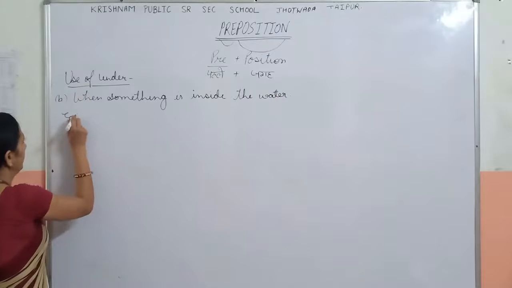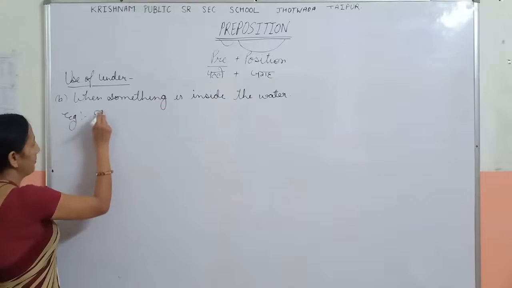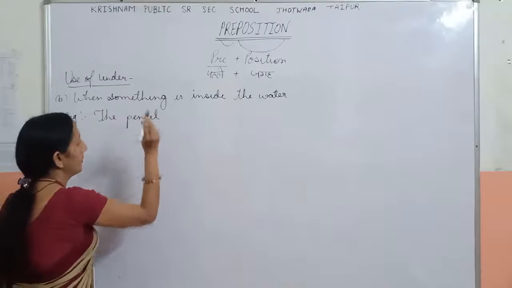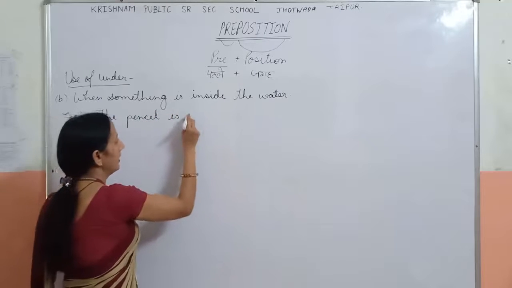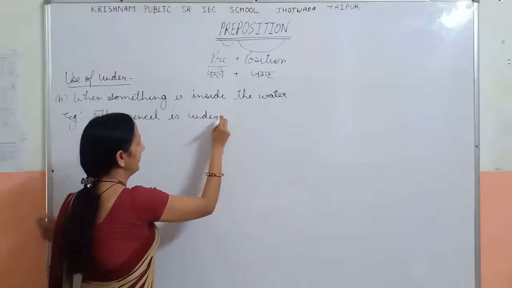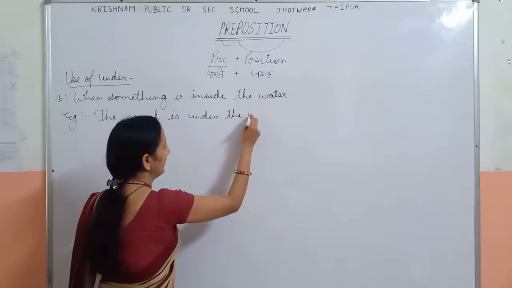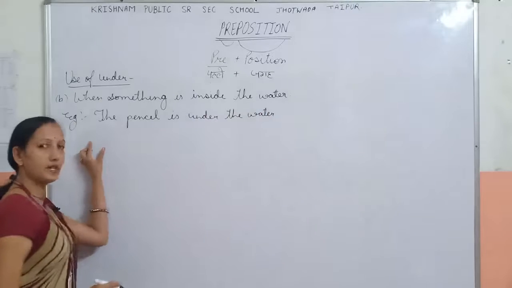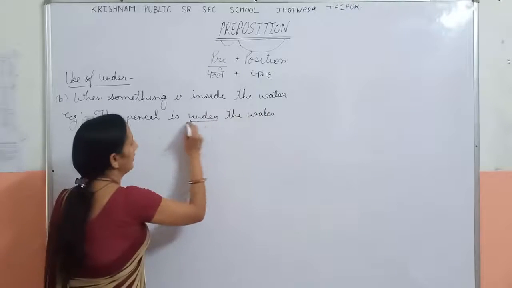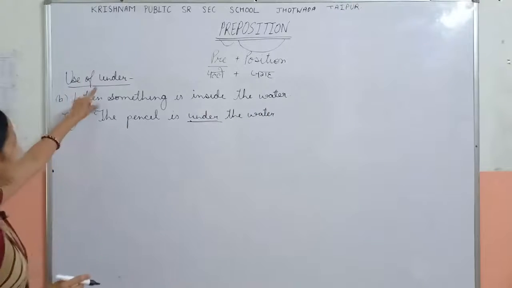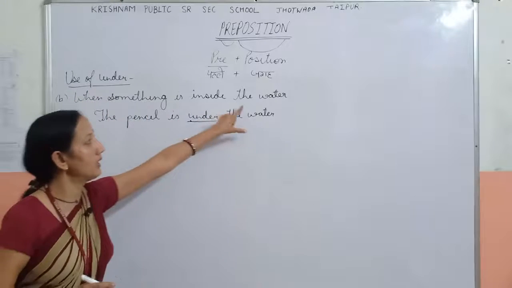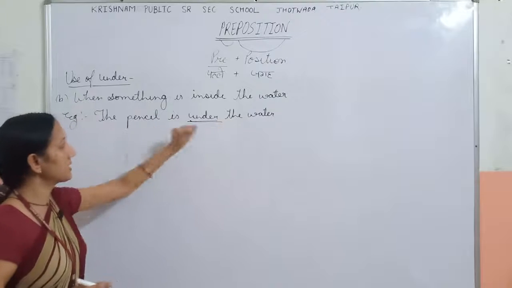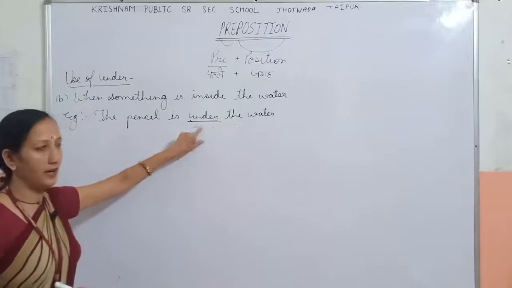Example, the pencil is under the water. In the sentence, the preposition is under, and we use under when something is inside the water. So the pencil is in the water, so we use here under.